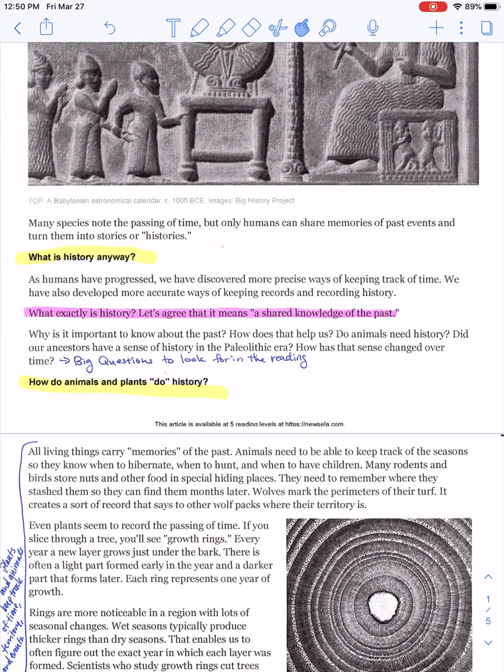As humans have progressed, we have discovered more precise ways of keeping track of time. We have also developed more accurate ways of keeping records and recording history. What exactly is history? Let's agree that it means a shared knowledge of the past. Why is it important to know about the past? How does that help us? Do animals need history? Did our ancestors have a sense of history in the Paleolithic era? How has that sense of change over time? These are basically your big questions that you need to look for in this reading.